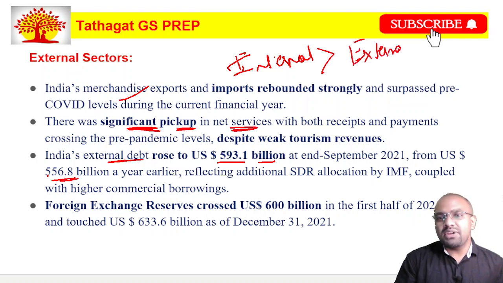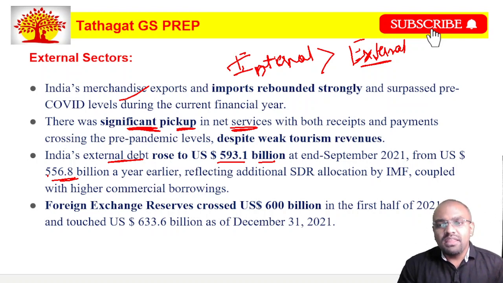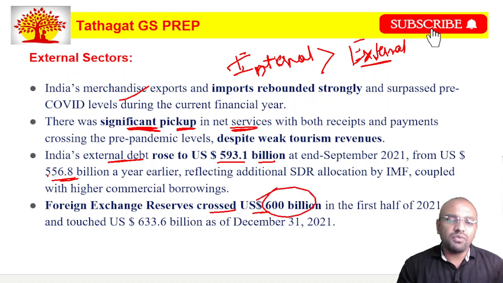And external debt, when we compare it to the internal debt, is very less for India. That is why we don't have any risk related to external debts. Not only that, the foreign exchange reserves of India crossed nearly $600 billion. This is a very good sign. Last year, they had estimated that this foreign exchange reserve would come to somewhere around 550 billion or so, but it has crossed nearly 600 billion.